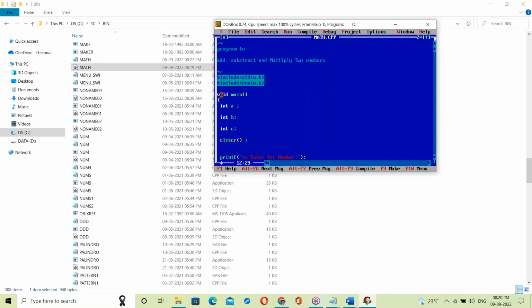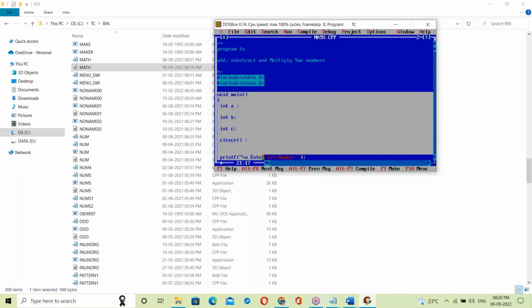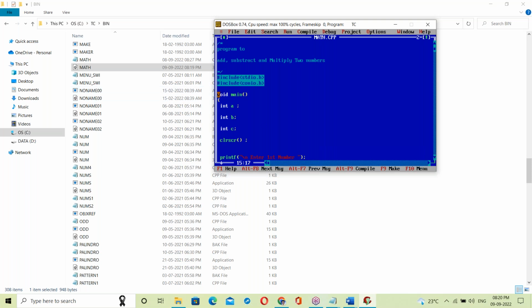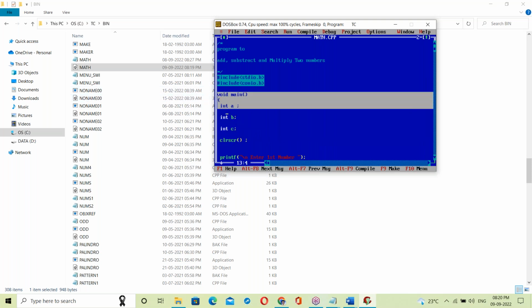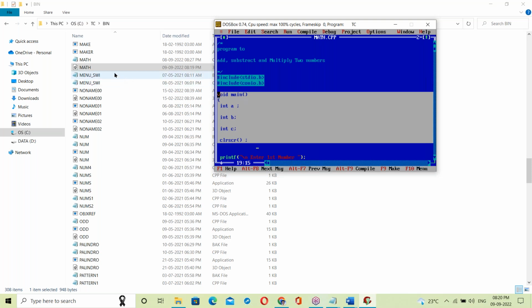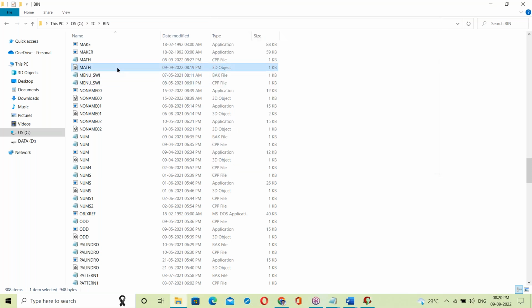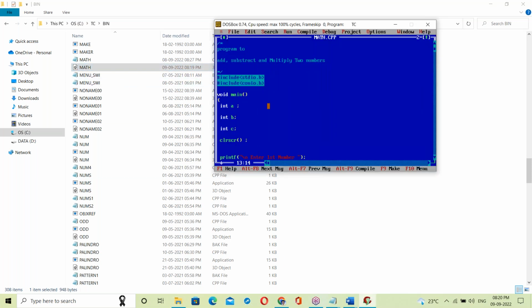Yes, the C compiler converts this whole program into binary code and writes it to one object file, so the math.obj file is generated. Next, apart from this, see, these are predefined libraries: stdio, conio, they are libraries, right?